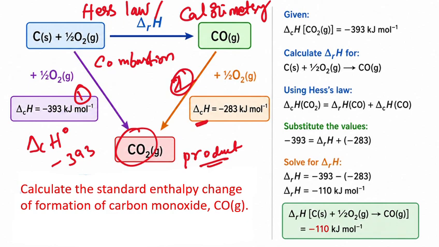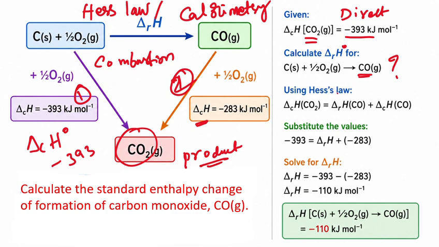Now, if we go into the details of this question, what is given here? The standard enthalpy change of combustion of carbon dioxide in the direct step. How much is it given? Minus 393 kilojoules per mole is given. And what should we find out? Calculate the standard enthalpy change of the carbon monoxide. We should find it out from carbon and oxygen, right?